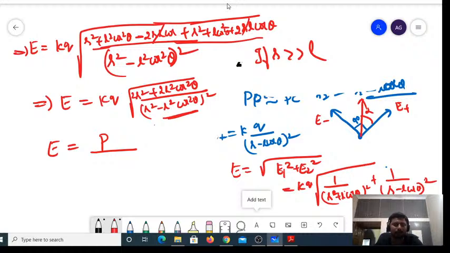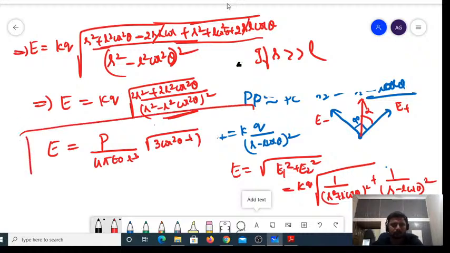So you can write it as P, because Q into 2L is nothing but P. P divided by 4 pi epsilon naught R cube into square root of, how much is this? It is 3 cos square theta plus 1. This is the equation to find the electric field.